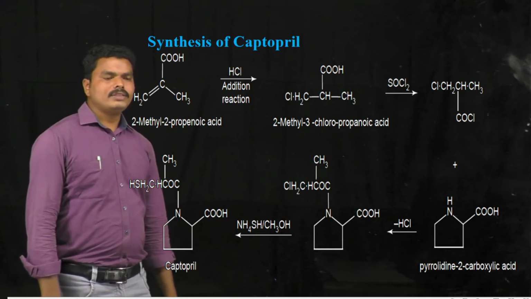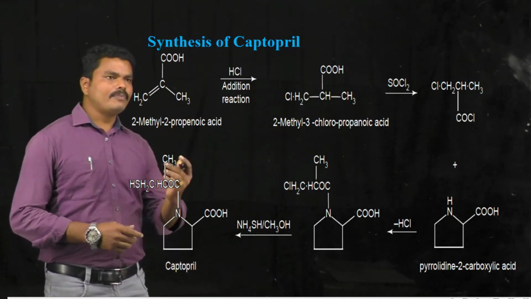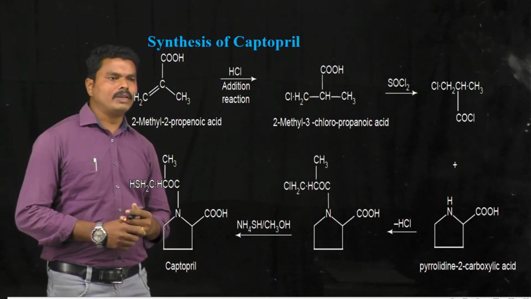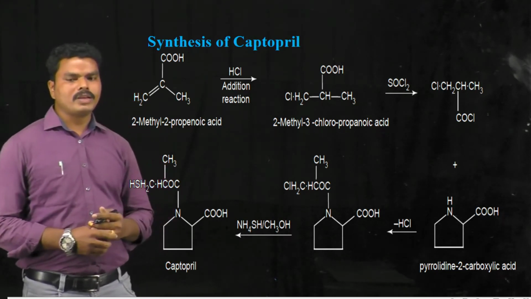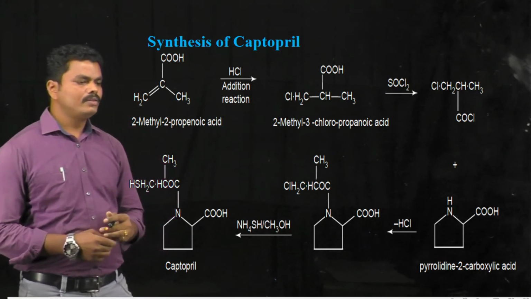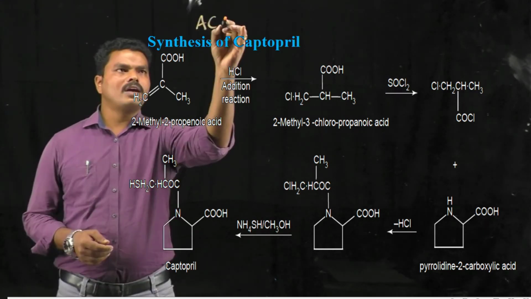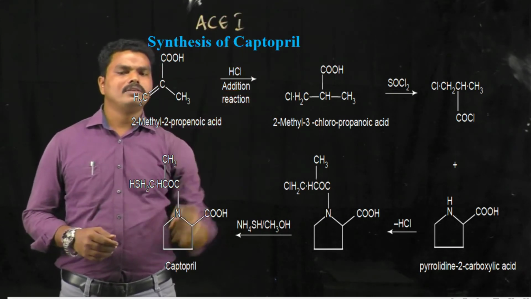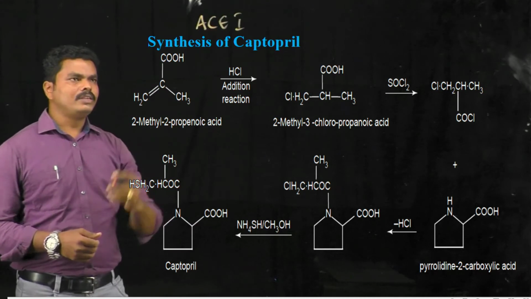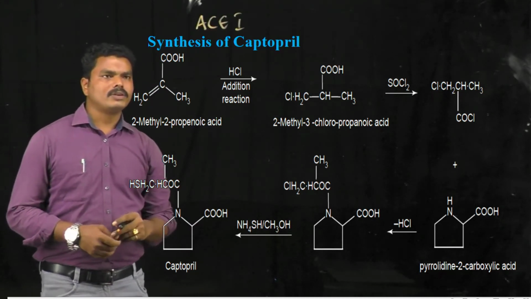Coming to the synthesis of some important antihypertensive drugs, first we discuss the synthesis of captopril. We know that captopril is one of the antihypertensive drugs which comes under the angiotensin converting enzyme inhibitors. So let us see the synthesis process of captopril.